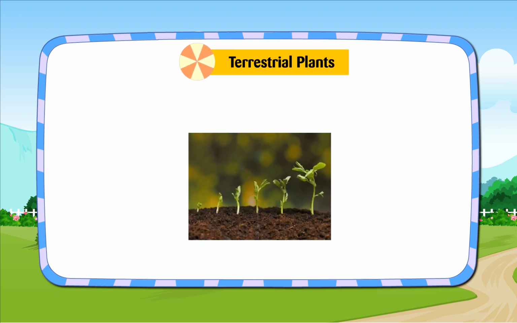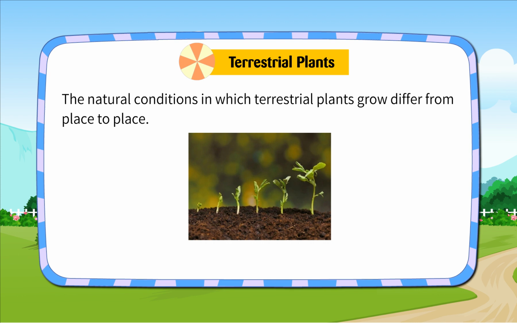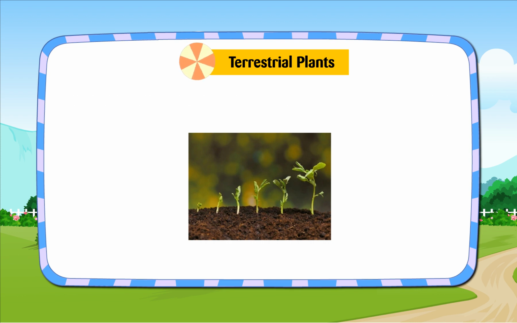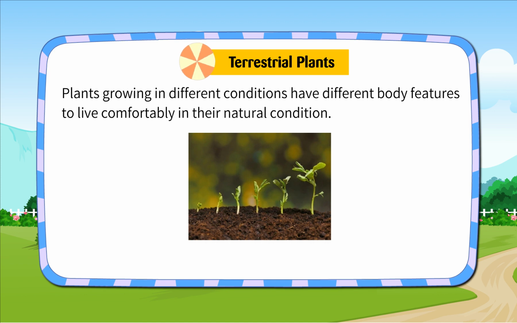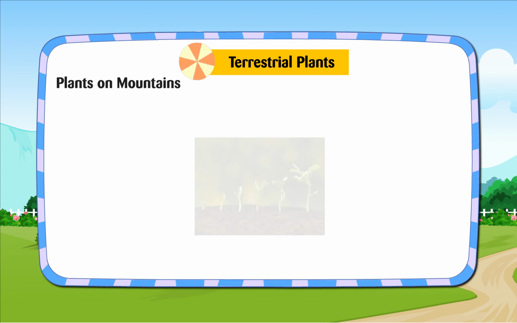Terrestrial plants. Plants growing on land are called terrestrial plants. The natural conditions in which terrestrial plants grow differ from place to place. Plants growing in different conditions have different body features to live comfortably in their natural condition. The terrestrial plants are divided into the following groups.